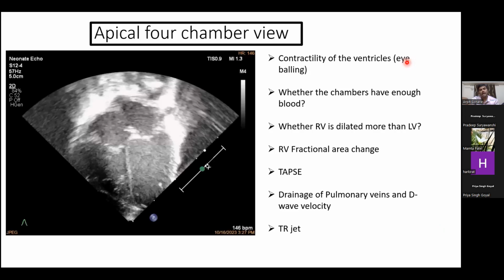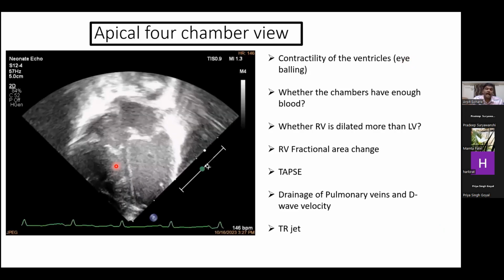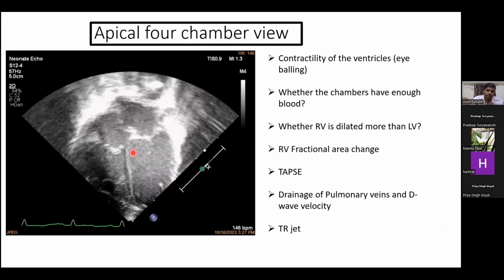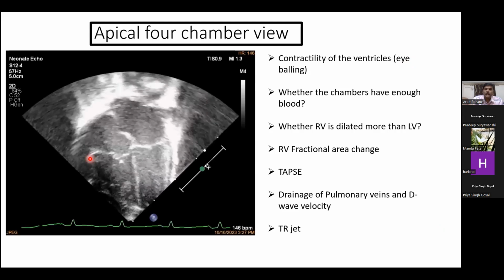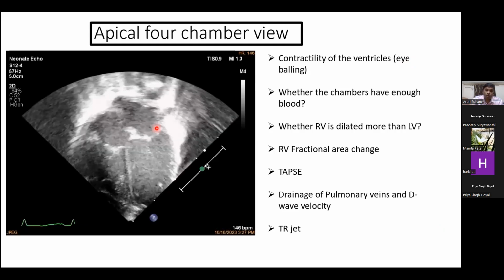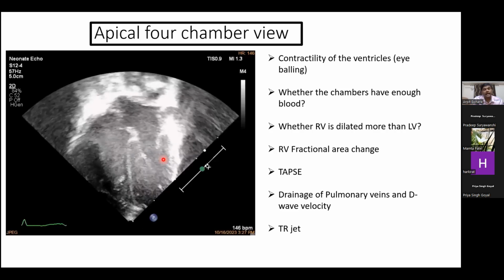So this is the apical chamber view. I can easily assess the contractility of the ventricles just by eyeballing, through just the visual inspection. And I can see whether the chambers have enough blood, as I can see here, and whether any chamber is dilated more in comparison to any other chamber. I can check the right ventricular fractional area change.